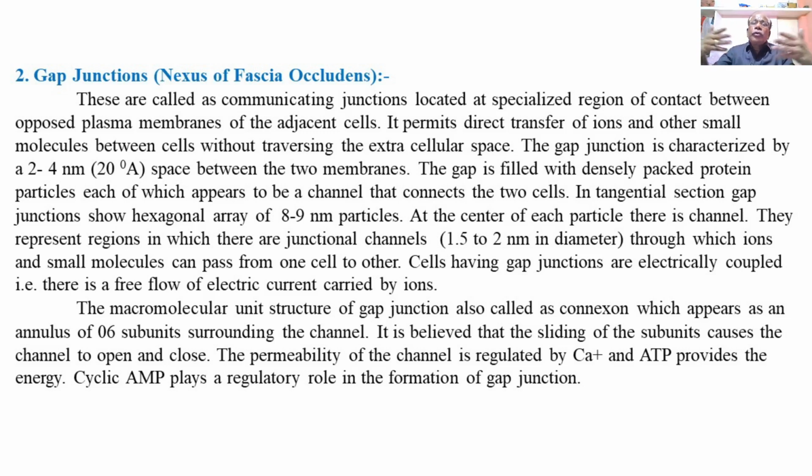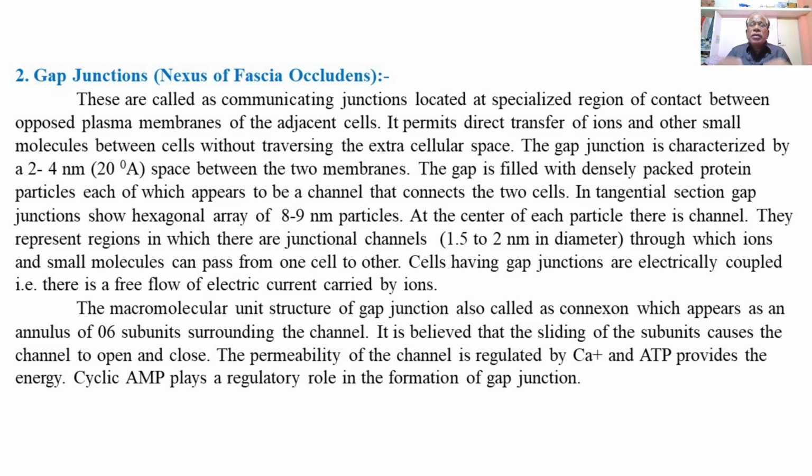Due to formation of the gap junction between the adjacent cells, the cells having gap junctions are electrically coupled or connected because of the passage of ions, or electric current in the form of ions, between the two cells.